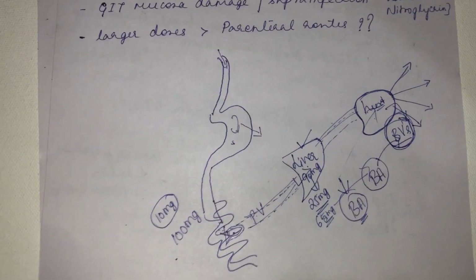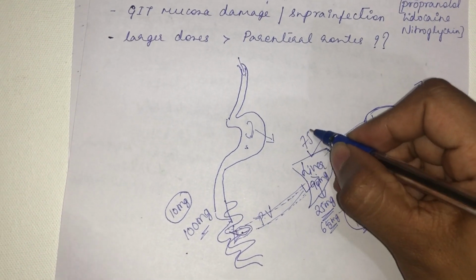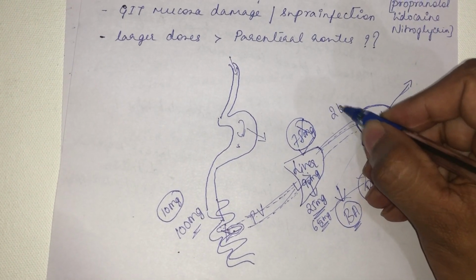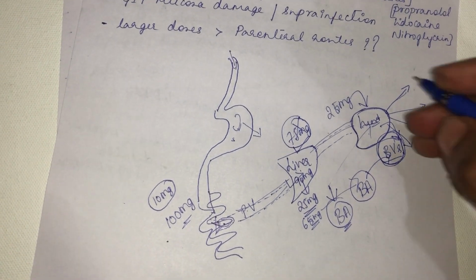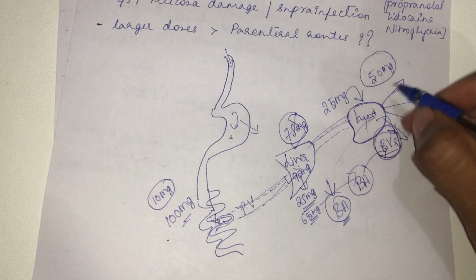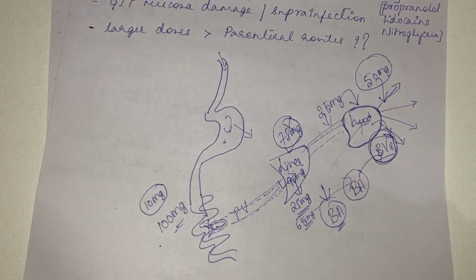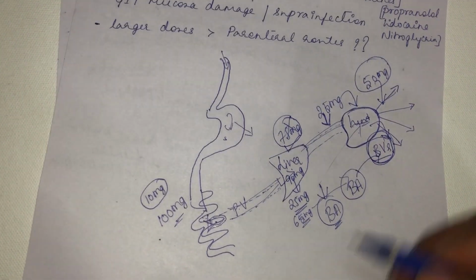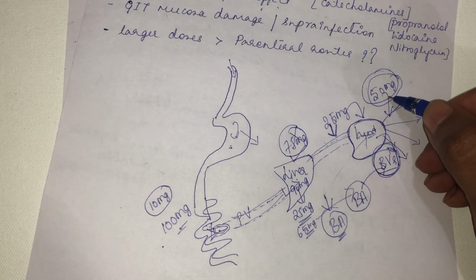For example, say you have given 100 mg of nitroglycerin. When it enters the liver, say 75 mg of nitroglycerin will be degraded in the liver. The remaining 25 mg will reach the systemic circulation. But to produce the effect, what our body requires is 50 mg. Only 25 mg is entering the systemic circulation, so it will fail to produce the intended effect. Unless it reaches the 50 mg concentration in the systemic circulation, it will not produce the intended effect.